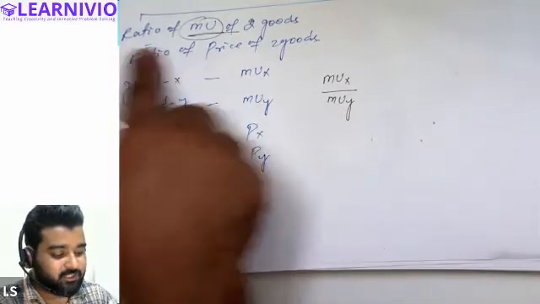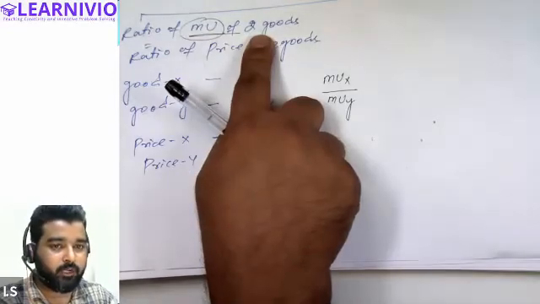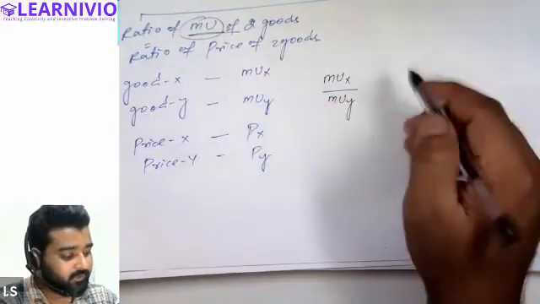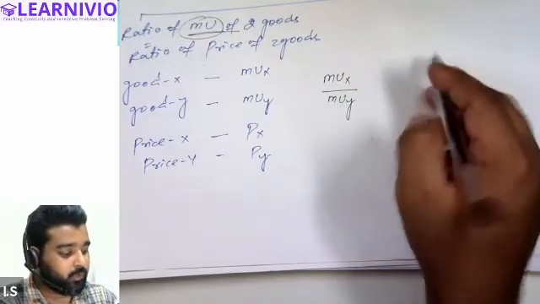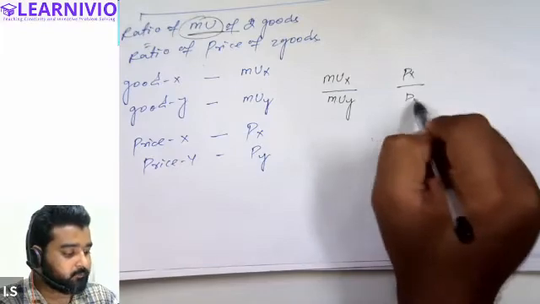And what is the condition saying? Condition is saying that ratio of marginal utility of both the commodities must be equal to ratio of prices of both the commodities. So how can we calculate ratio of prices of both the commodities? We will write it as PX upon PY.